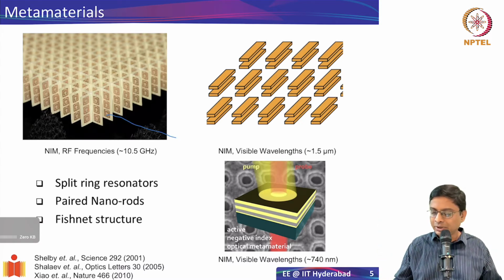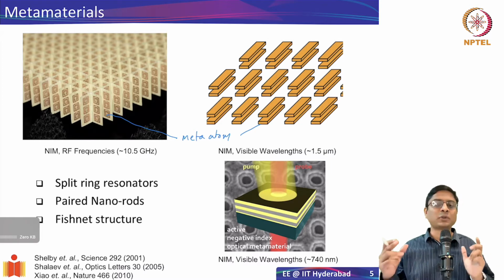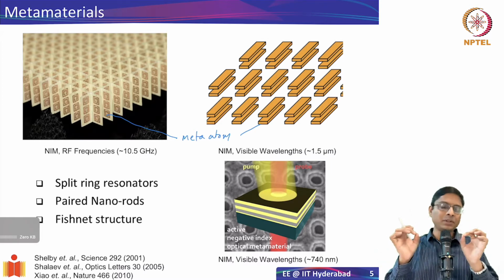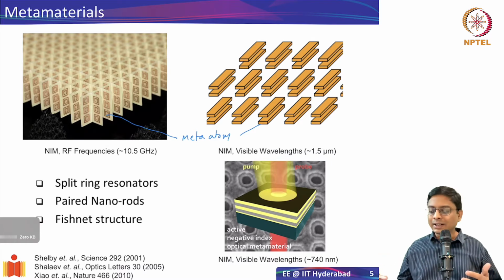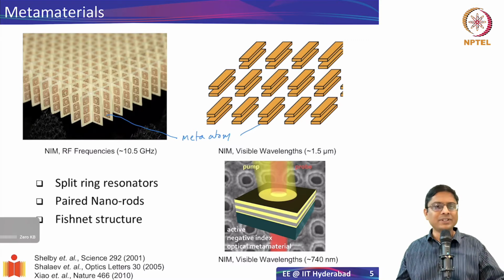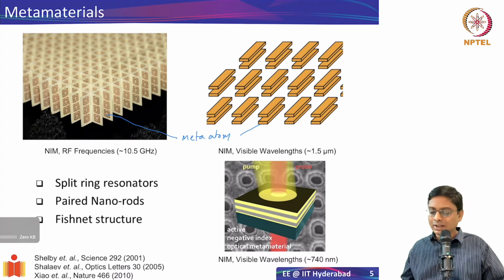So this particular unit here, let's say one unit of this, I'll call it a meta atom. This could also be this, right? You can have various types of meta atoms, that is one individual unit cell in this, and then you systematically arrange it in some three dimensions and you get a material out of it. And that is what is known as metamaterial. The word meta is derived from Greek, which means beyond the naturally occurring material. So it is a metamaterial. And there are various geometries that people have investigated over the last 20 years, and some examples are shown here.